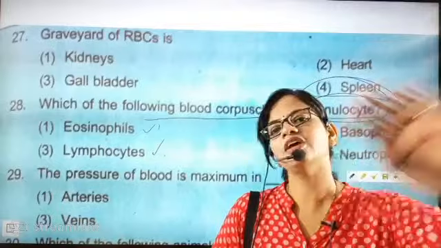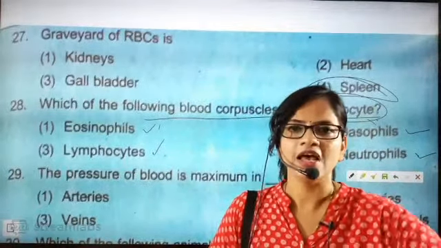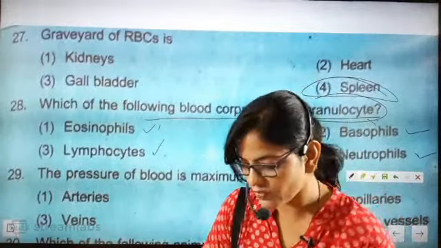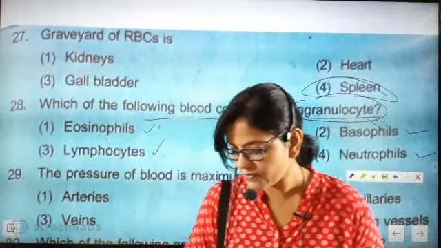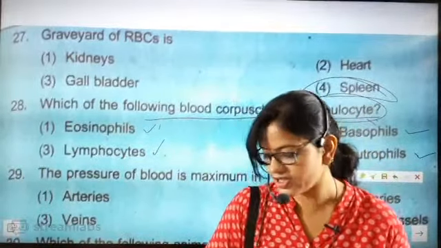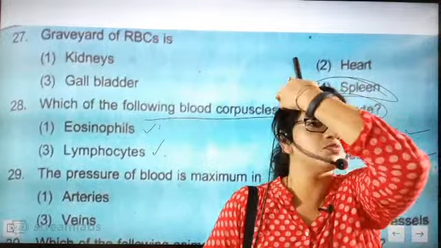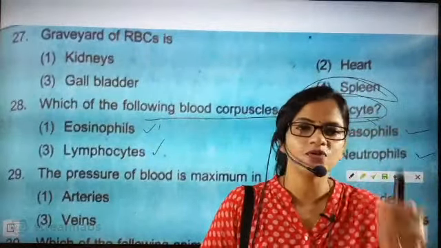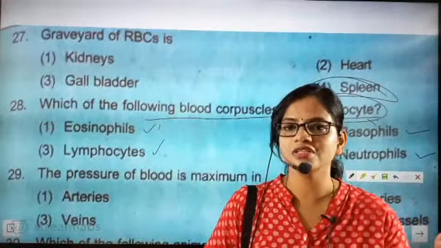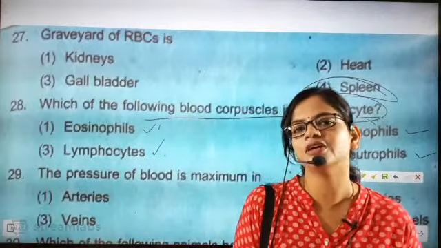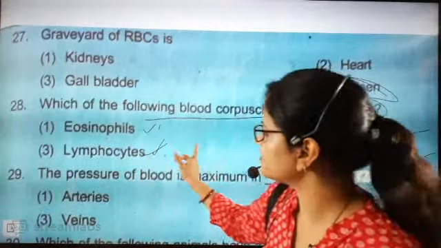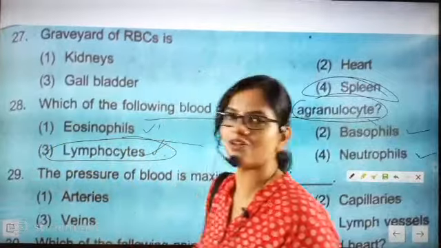The ones which do not have granules are called agranulocytes, and one of them is lymphocytes. Another is monocytes. Lymphocytes and monocytes do not have granules, but basophils and eosinophils have granules, beta. So lymphocytes will be the answer. We have discussed this section also.